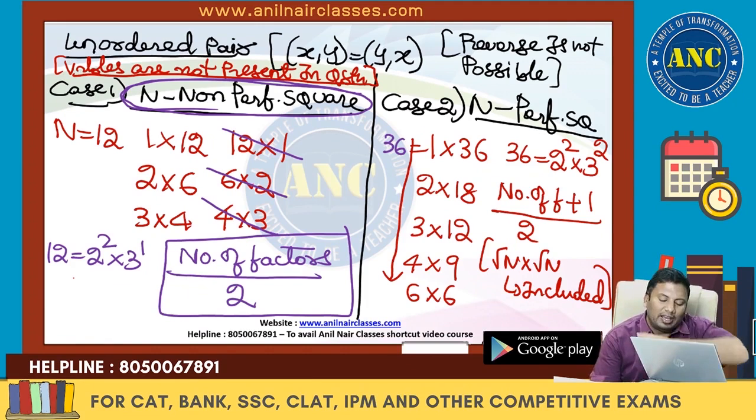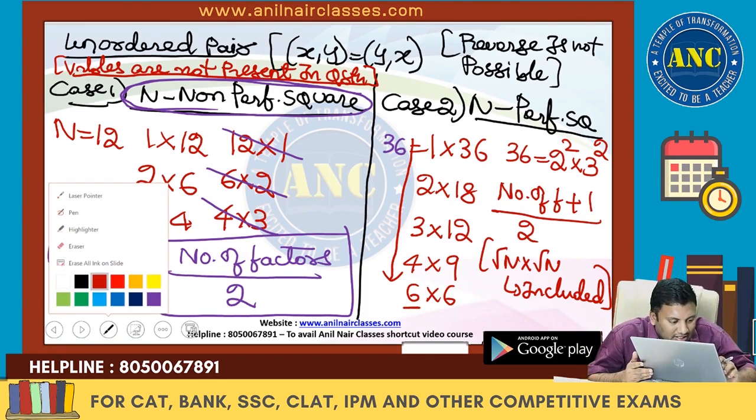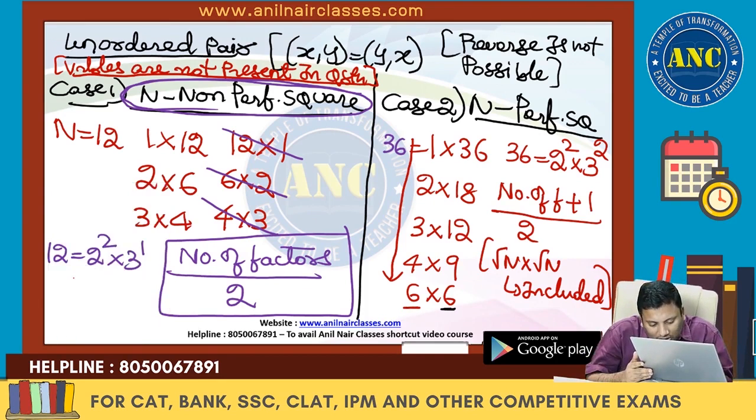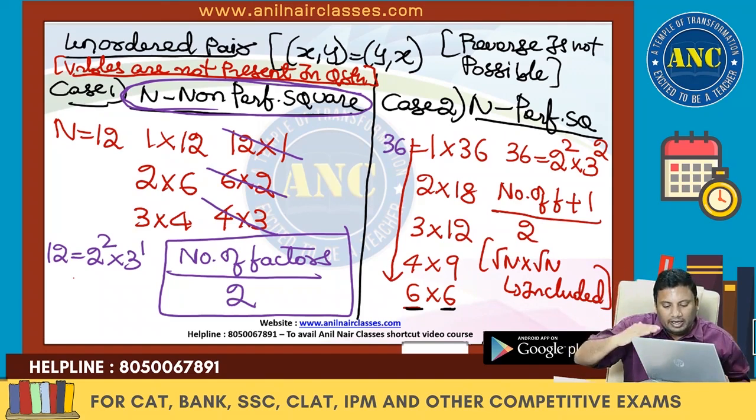Reverse 4 all eliminated, which is root n into root n included. What is root n? Root 36 is 6. Root n into root n included. In a new slide, I will explain it very differently. When to use which concept? In the next slide, I will explain.